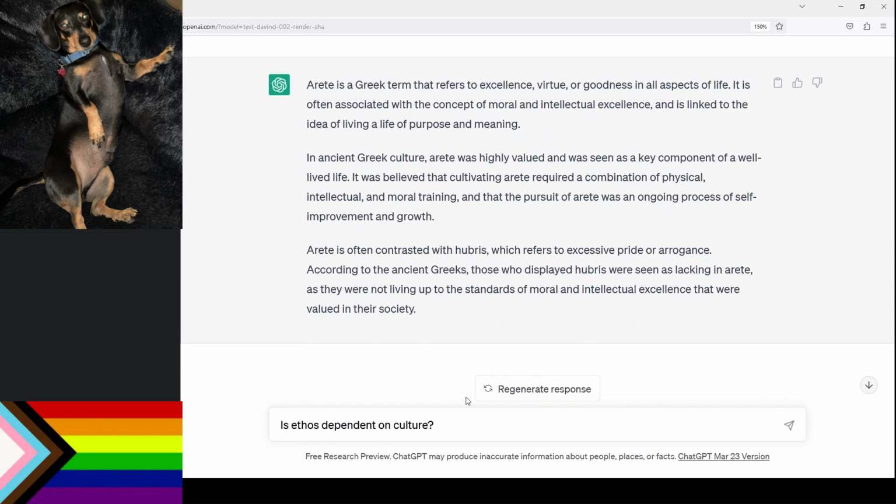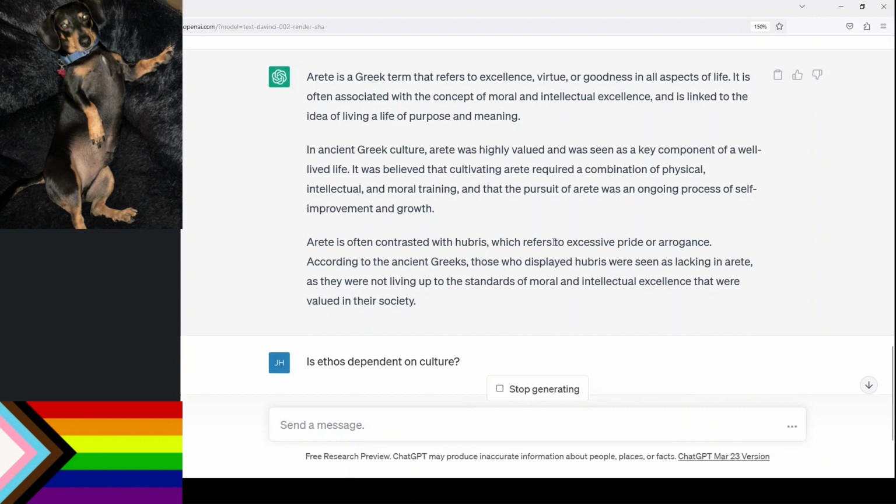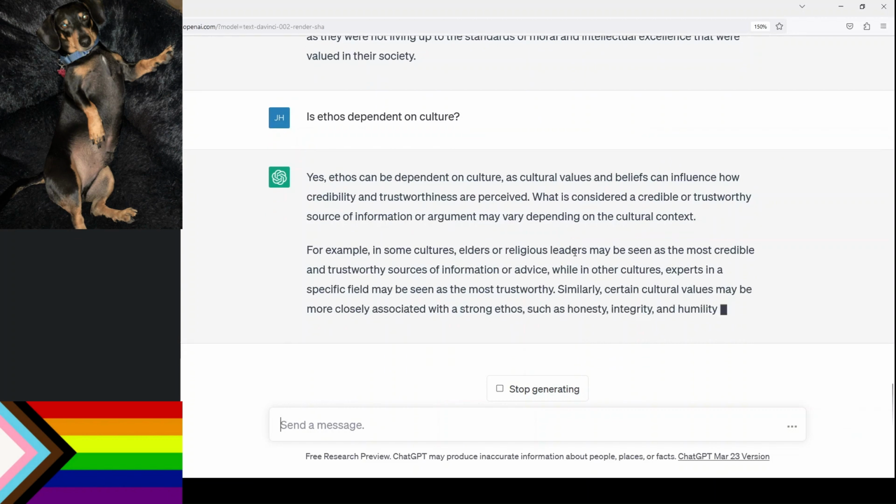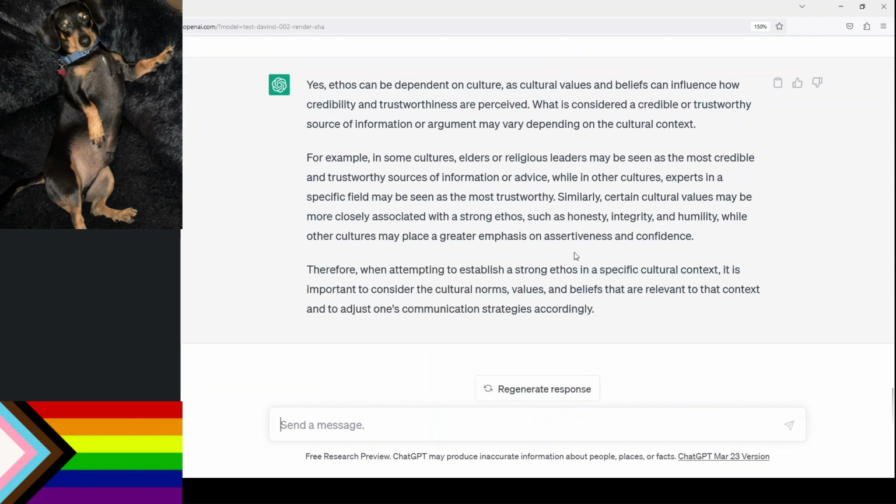All right, but let's see if it can kind of go even further and start making some more evaluative claims about ethos. Generally speaking, we think of ethos as being dependent on culture, right? In order to show good sense, goodwill, and good moral character to an audience, you kind of have to know how that culture views what is good sense, what is good moral character, and that might change from culture to culture or place to place. So let's see what ChatGPT says. Okay, good, right? Yes, ethos can depend on culture, as cultural values and beliefs can influence how credibility and trustworthiness are perceived. So I think that's a very good, solid foundation about the relationship between ethos and culture.